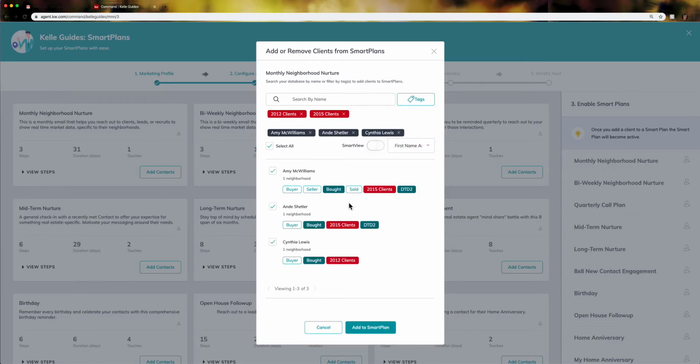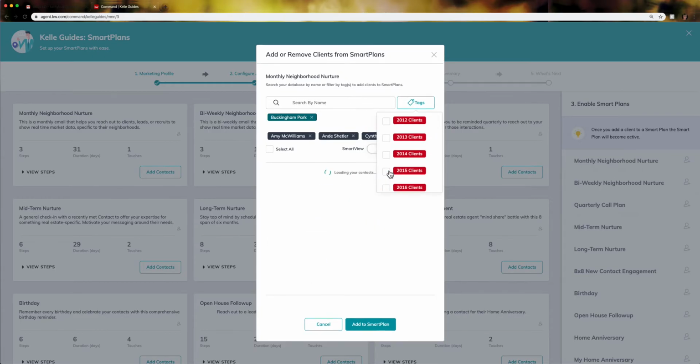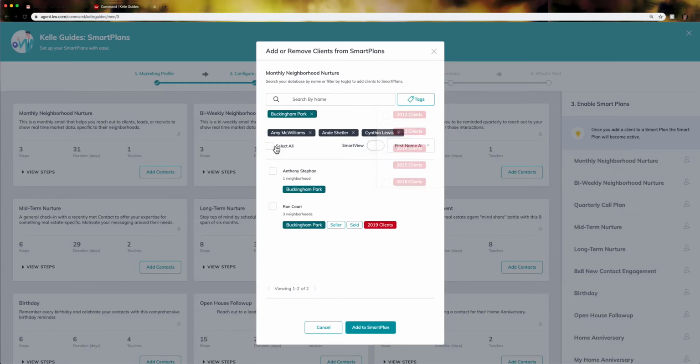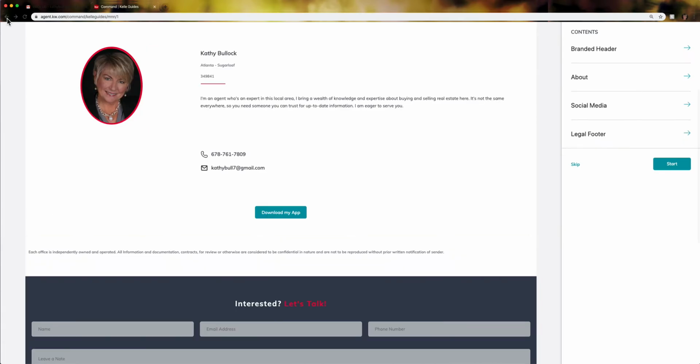Maybe you have an entire neighborhood that you have loaded up into your database and you've tagged them with the neighborhood name. You then could come in here and hit the tag of the neighborhood and show everybody that is within that neighborhood, and just make sure that they are on a Smart Plan. Okay, so that's another way of doing it. Now the third way of doing it, so let's get back out here.